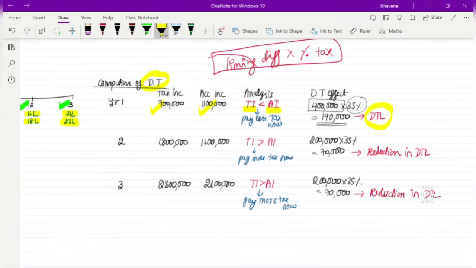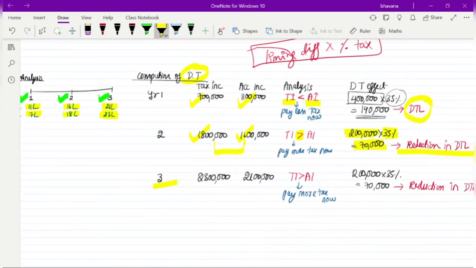So in year 2, your taxable income is 18 lakh, accounting income 16 lakh. So here the taxable income is more than accounting income. That is, today you are going to pay more tax to the government, whereas in the future you will pay less tax. So in the future, it will be a DTA. So instead of creating DTA now, whatever DTL you already have, you can reverse it. So it is reversal of DTL. What is the timing difference? 18 lakh minus 16 lakh, 2 lakh rupees into tax rate 35%. So 70,000 will be your reversal in DTL in year 2.